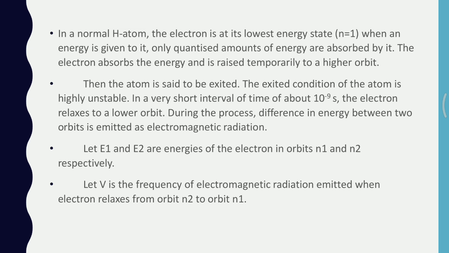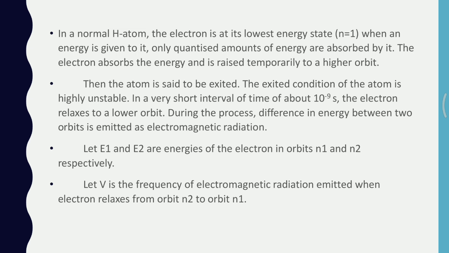When the electron moves from the lower to the higher energy state, the atom is said to be excited. The excited state of an atom is the most unstable state, and within a very short interval of time, say about 10 raised to minus 9 seconds, the electron relaxes to a lower energy state. During this process, the difference in energy between the two orbits is emitted as electromagnetic radiation.